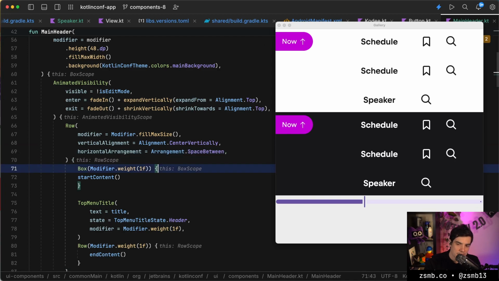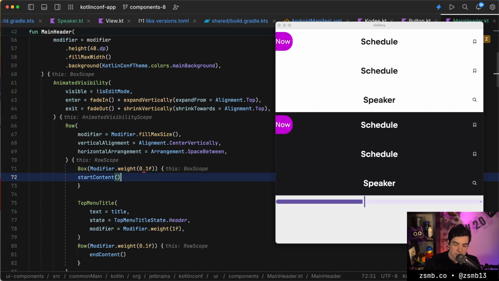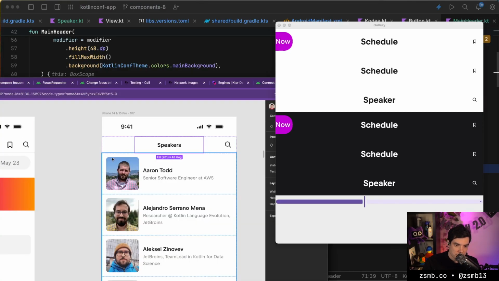Oh, okay. So none of these are gonna work because the three pieces are always the same size because of the weight. So that's not the correct way to go about it. We can make these very small in weight. But then of course they're squished, so that doesn't work. So weights are not the way to go.